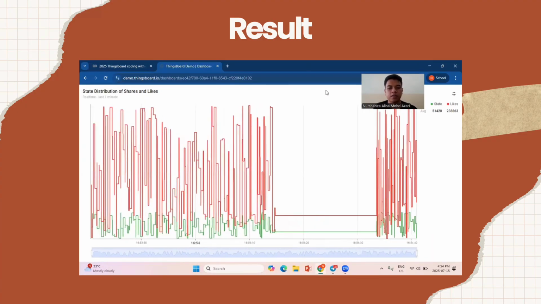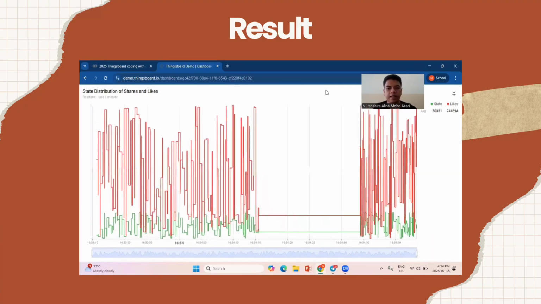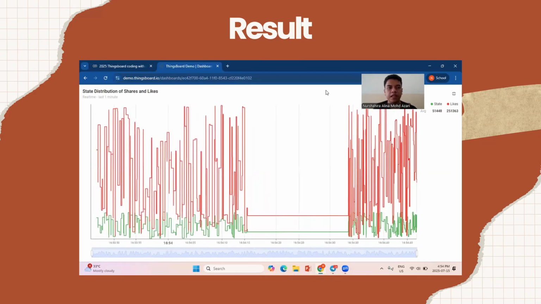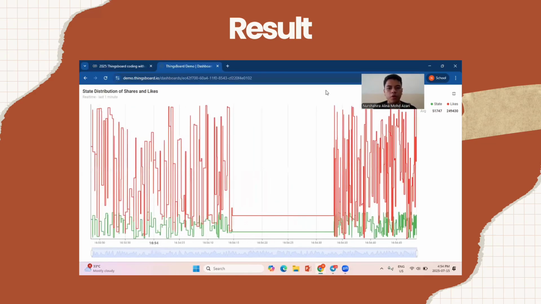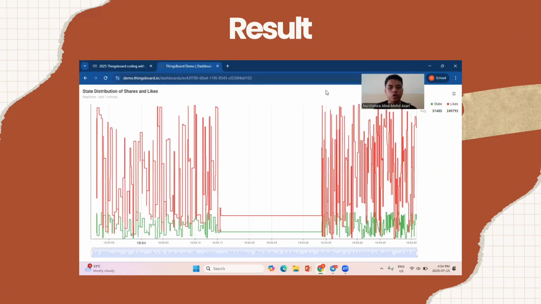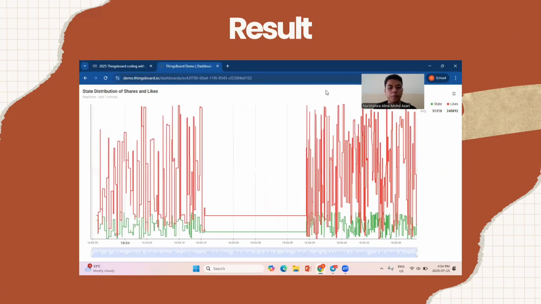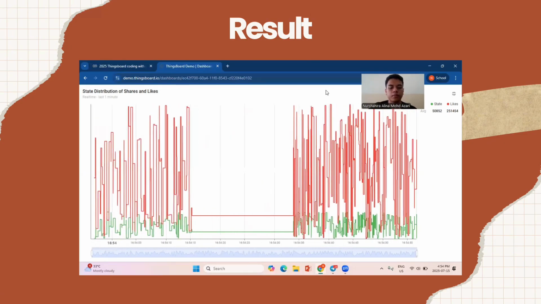Next is the stat chart. The stat chart compares shares and likes over time. The blue lines show shares and appear more often and taller than the green lines, which show likes. This means users share posts more than they like them.